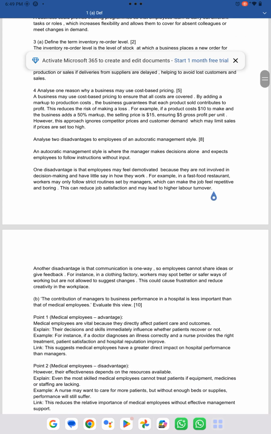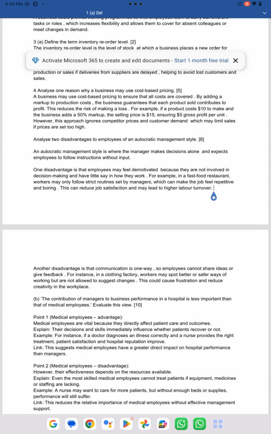Next, we have the 8 marker question where we need to analyze the two disadvantages for employees of an autocratic management style. So here I have selected question number one, where we have the choice to select any one. First of all, we need to write what an autocratic management style means. An autocratic management style is where the manager makes decisions alone and expects the employees to follow instructions without input. One disadvantage is that employees may feel demotivated because they are not involved in decision making and have little say in how they work.